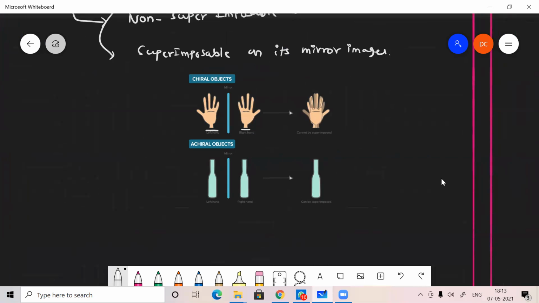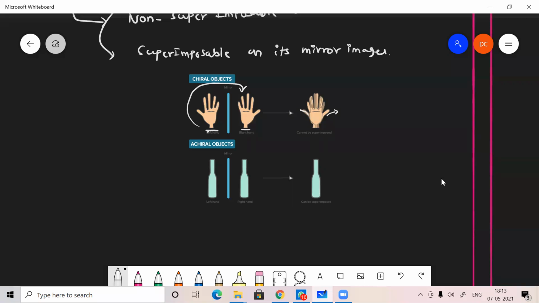But if you place this hand into this hand, the small finger is here and the other fingers are there. It's not perfectly matching. The thumbs and little fingers are not matching exactly. That is what is called chiral images or chiral objects.